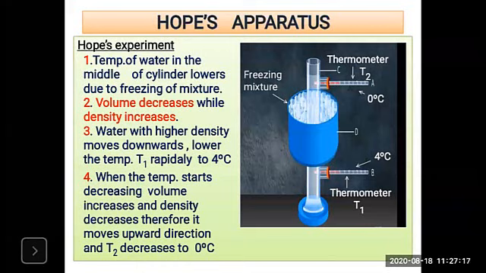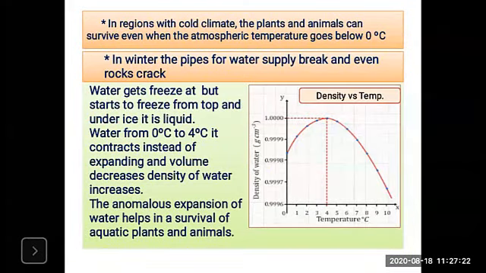According to that, there are two questions. In a region with cold climate, the plants and animals can survive even when the atmospheric temperature goes below 0 degrees Celsius. Now you know the polar regions are there. In the polar region, what will happen? The plants and animals can survive where the atmospheric temperature is below 0 degrees Celsius. Or in winter season, the pipes of water supply break and even rocks crack.